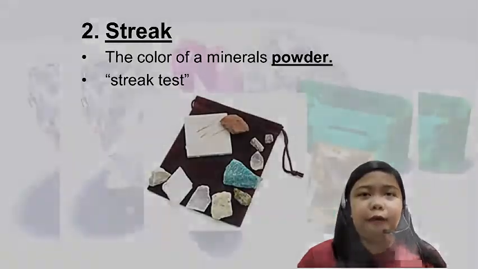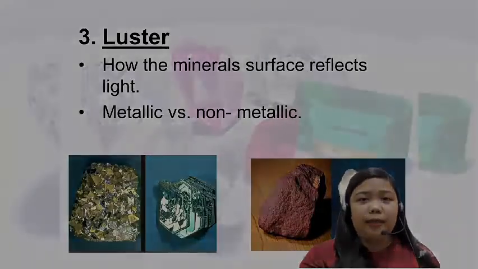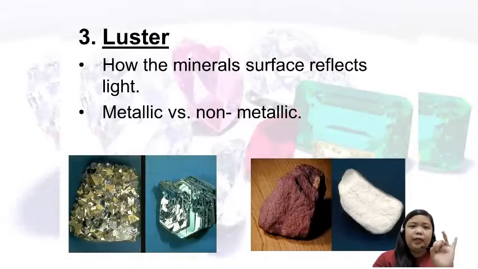And number 3, we have luster. What do you mean by the word luster? When we talk about luster, this refers to the properties or characteristics of how these minerals reflect light. Are you familiar with the properties of light or the way objects transmit or reflect light? We have 3: transparent, translucent, and opaque. Okay? Talking about the transparency of light, when we talk about transparent, it transmits most of the light. It's very clear. It's very transparent.